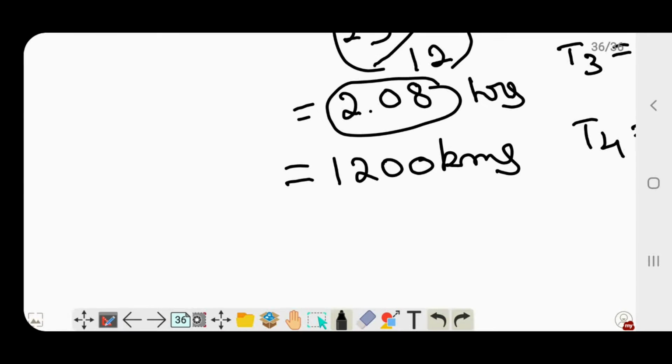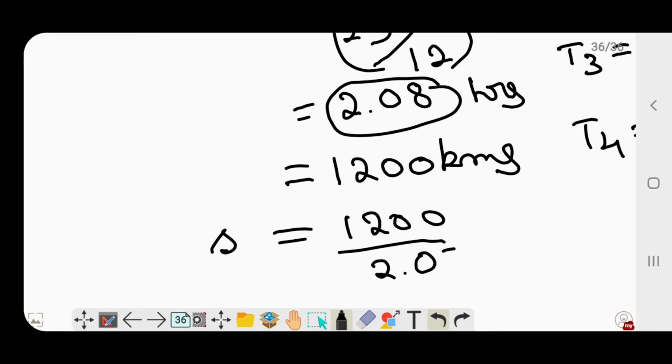So what is my average speed? We'll not call it v, we'll call it s. So what is my average velocity or speed, whatever it is? It is 1200 by 2.08. See, 1200 by 2 is 600, but 1200 by 2.08 is slightly less than 600. It is somewhere like 590 something point whatever.